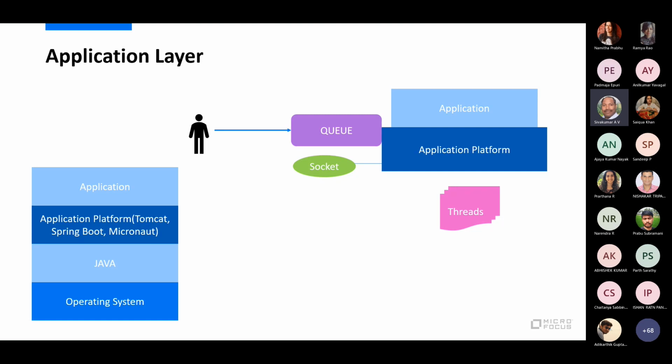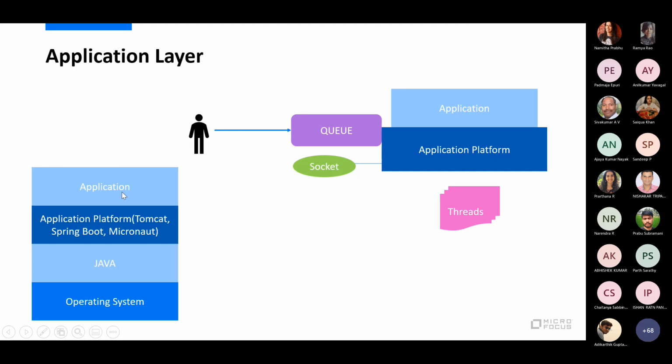So what is basically an application platform? Let's get into the different layers of an application. I have not started with something like a kernel, so not gone that deep. Let's say we start with an operating system, either Windows, Linux or macOS. On top of that you have your JDK or JVM running. Then you have an application platform, which is basically Tomcat or Spring Boot or JBoss or Micronaut, and then we deploy our application on top of this.